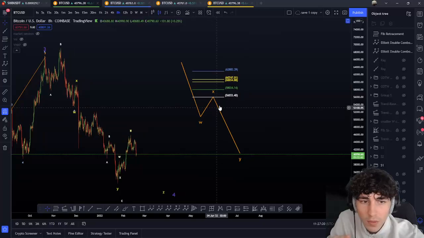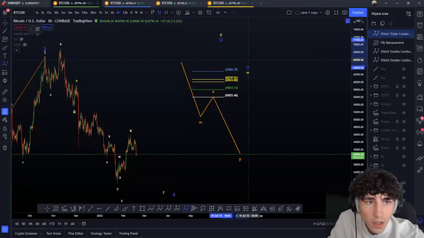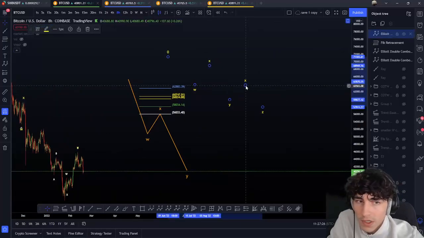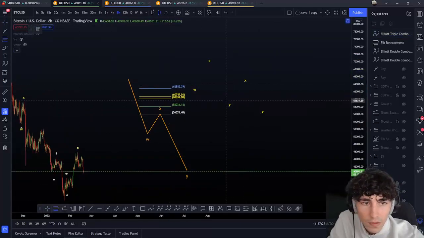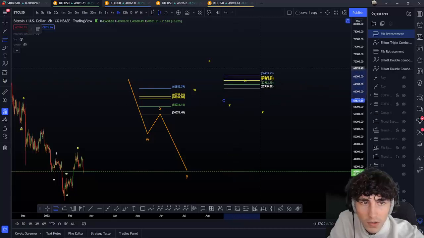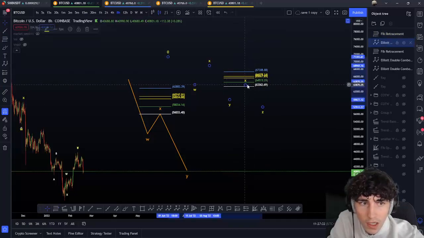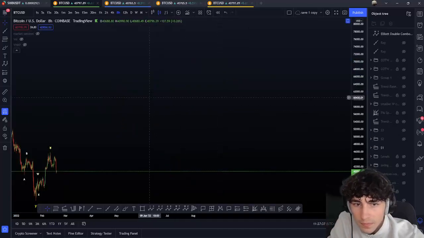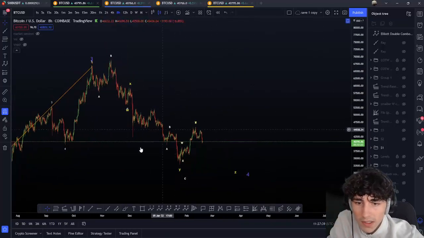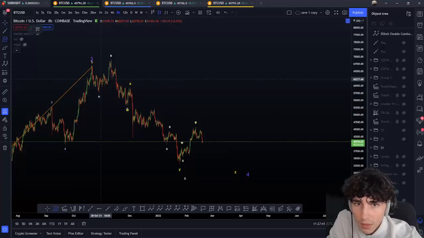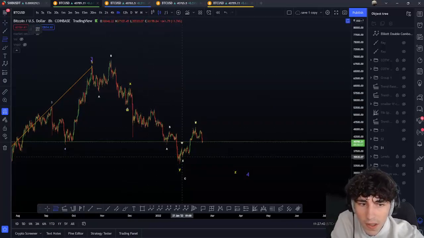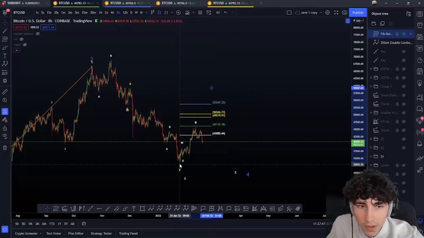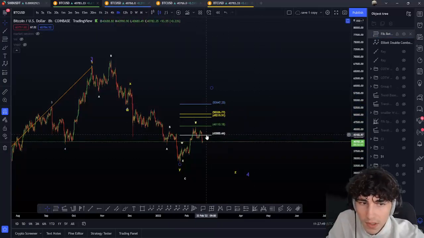Okay, and if we're in a WXY, X, and Z, so like this, the second X has to retrace minimum 38.2 here. Okay, from the Y leg here to the Y root, and the second X has to retrace 38.2. Okay, that's important to be valid here. So here, if we're in a W, X, Y, X, Z, what we have to check here simply is just if the second X retraced 38.2. Yes, it retraced 38.2 here.